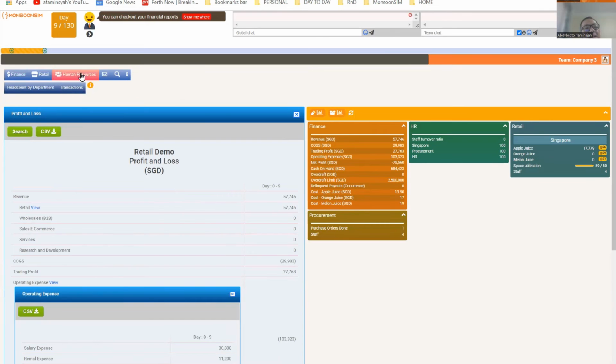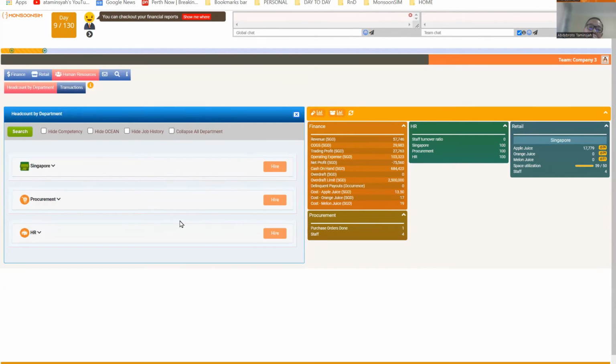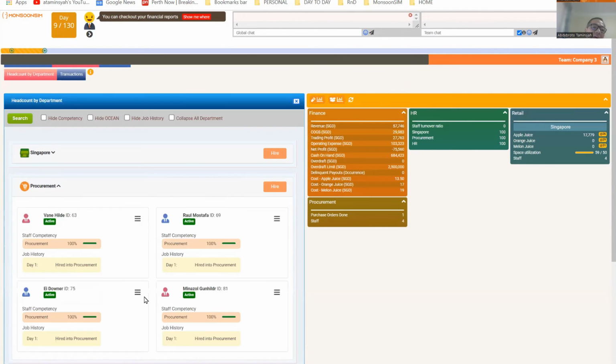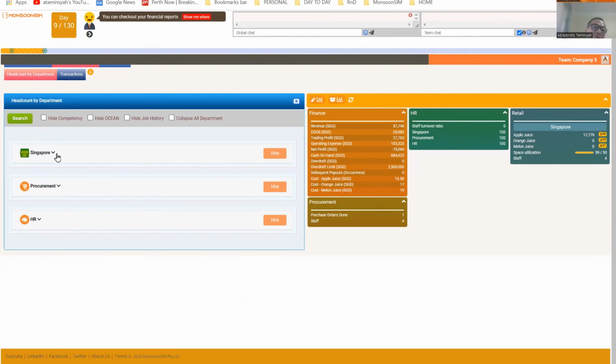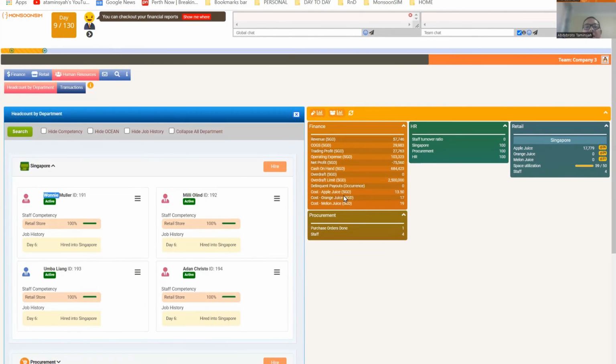Now let's take a look at the human resource and look at that. Now we have 3 departments. Earlier, we only have human resource, which has 4 staff. Look at that. And then we have procurement, which has 4 staff. But now in Singapore, we have 4 staff. So there's a cost associated with recruiting all these 4 people. And the cost is eating up our profit because it comes in the form of expense.